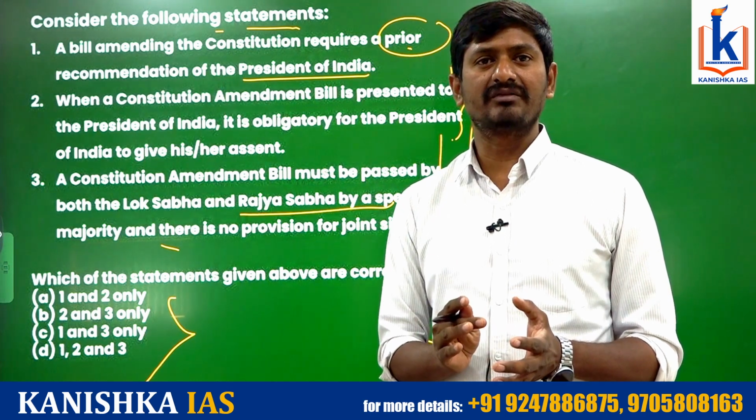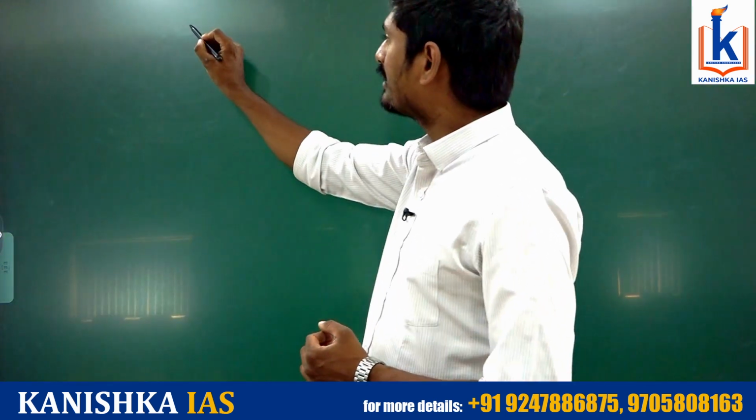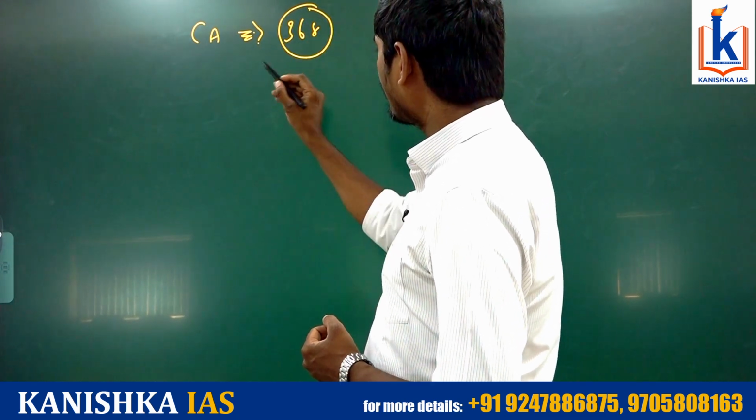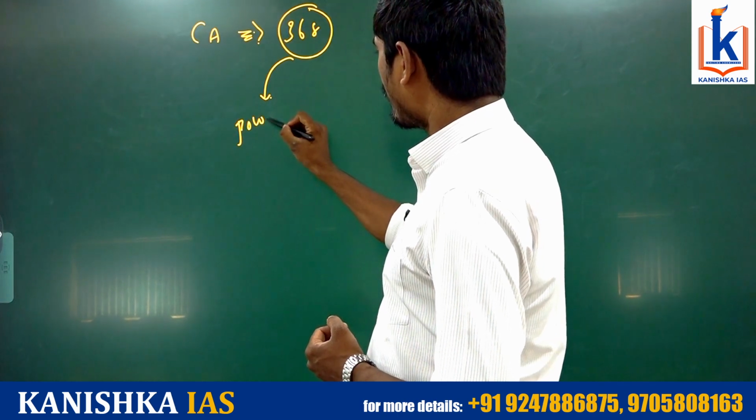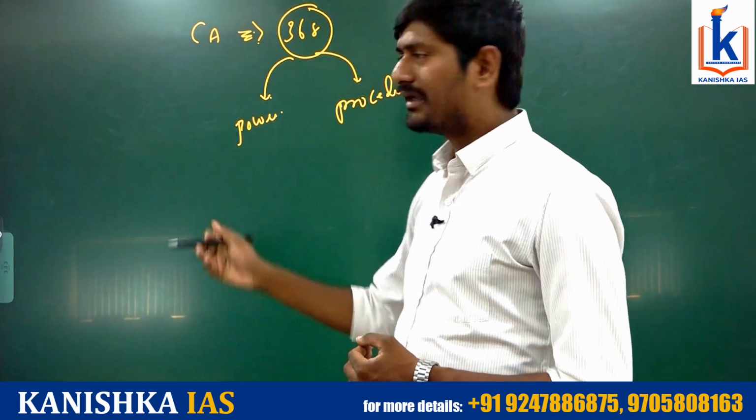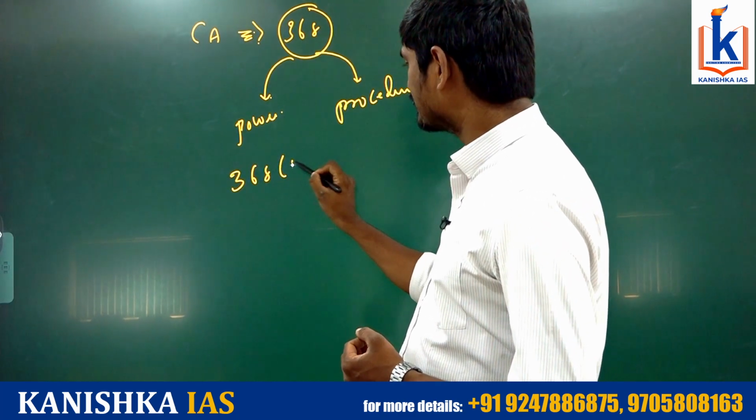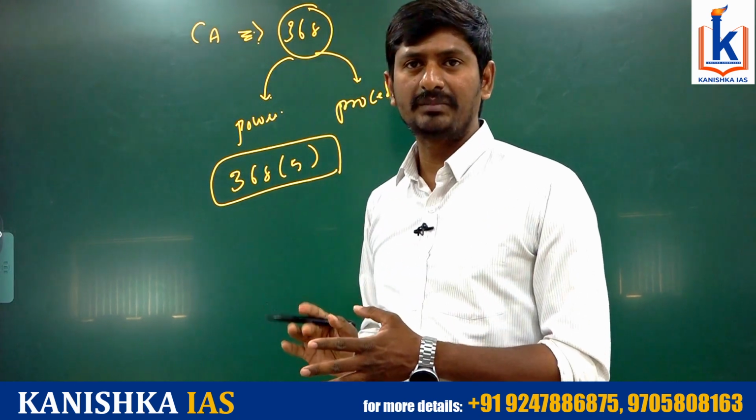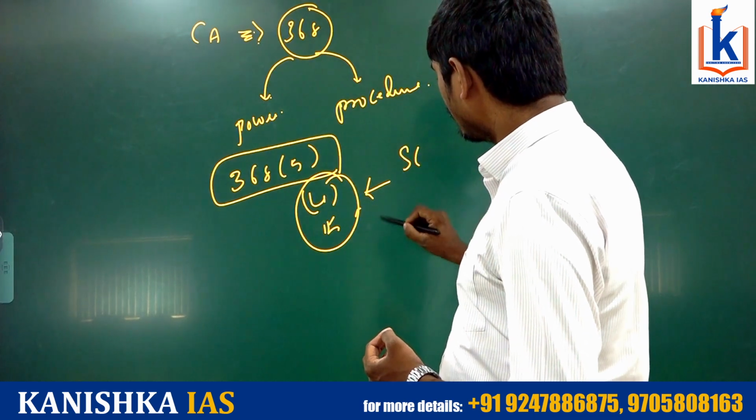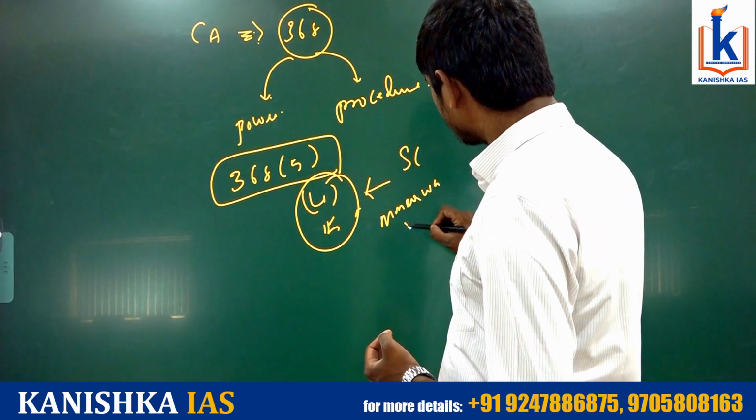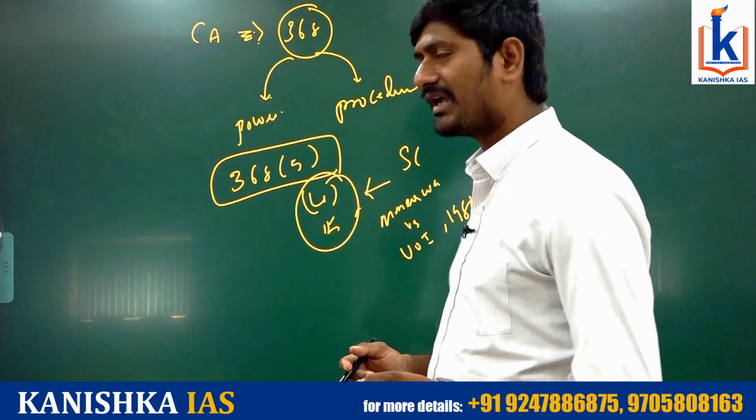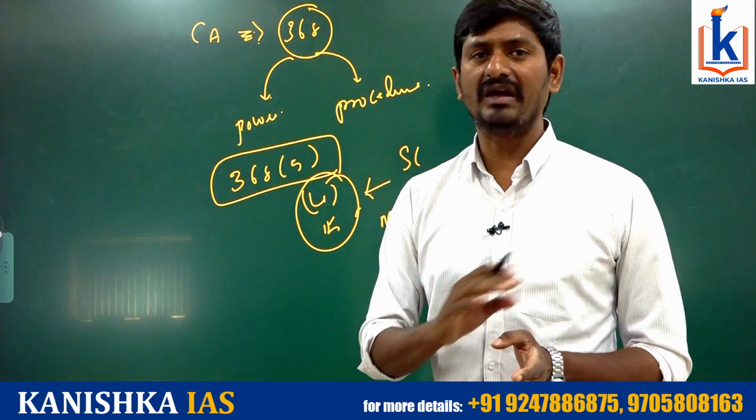Before we attempt this particular question, let us get into the topic. The Constitution Amendment is provided under Article 368 of the Constitution. Article 368 provides both the power to amend the Constitution as well as the procedure to amend the Constitution. Article 368 contains 5 clauses. Textually there are 5 clauses, but clause 4 and clause 5 have been nullified by the Supreme Court in Minerva Mills versus Union of India, 1980. In this judgment, the 4th and 5th clauses of Article 368 have been invalidated.